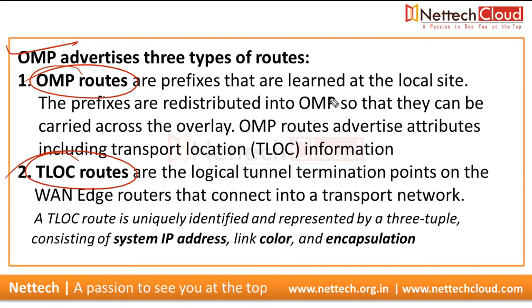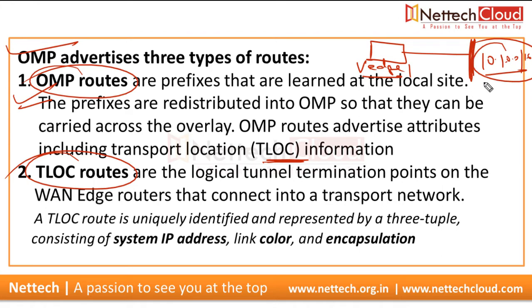So OMP routes are prefixes that are learned at the local site. The prefixes are redistributed into OMP so that they can be carried across the overlay. OMP routes advertise attributes including TLOC, transport location information. So what are OMP routes? Here is a WAN edge router and its LAN side network. Let's say the prefix here is 10.1.1.0, right? And here is the WAN edge router. So this 10.1.1.0 prefix is what? An OMP route.